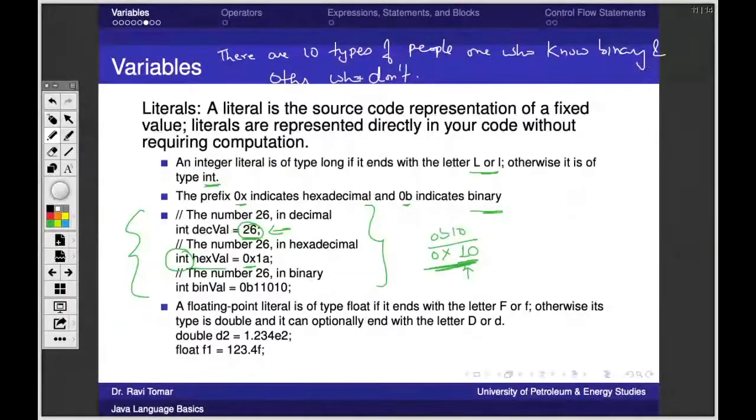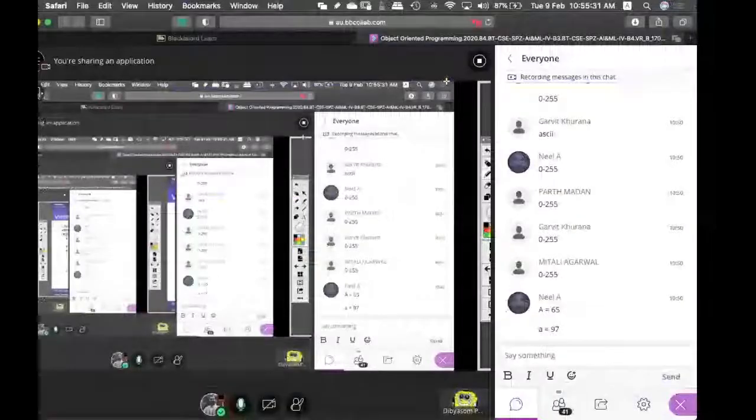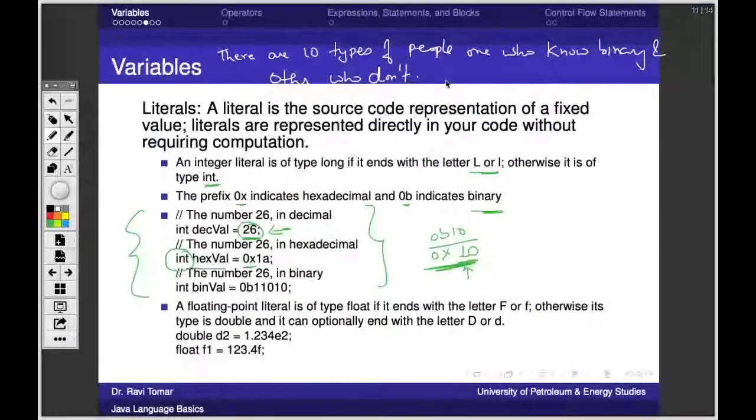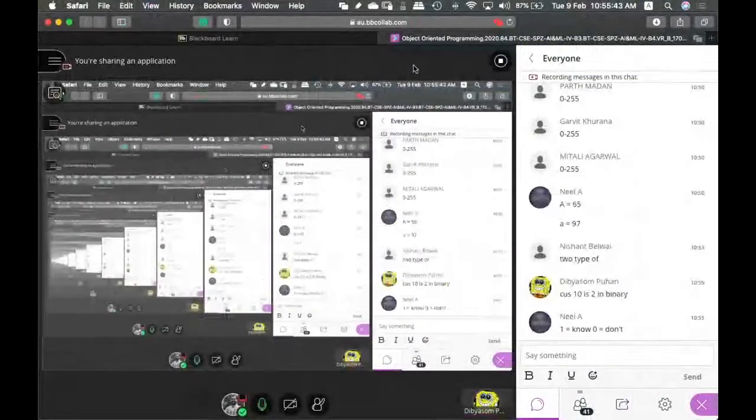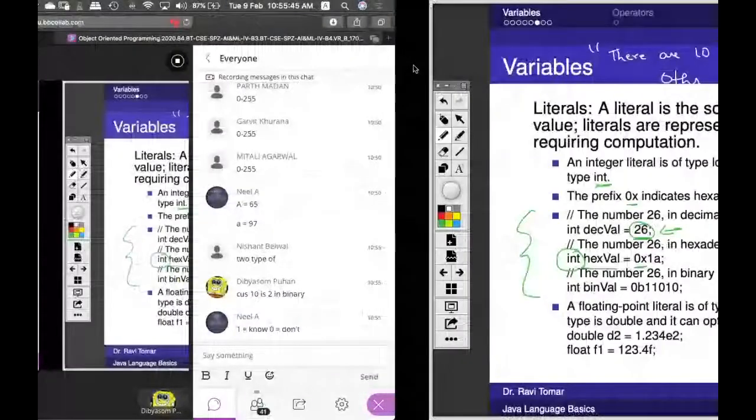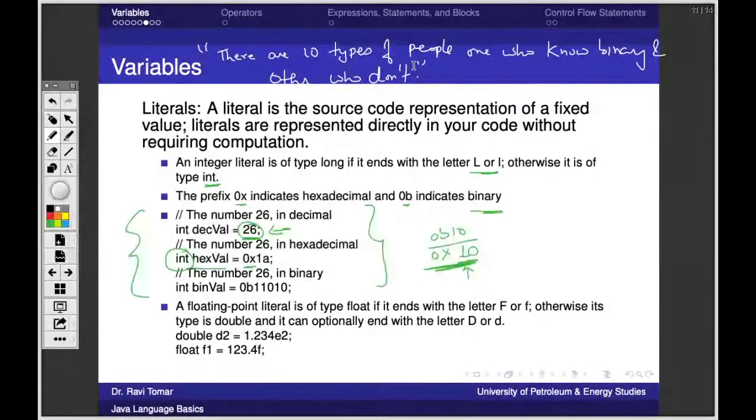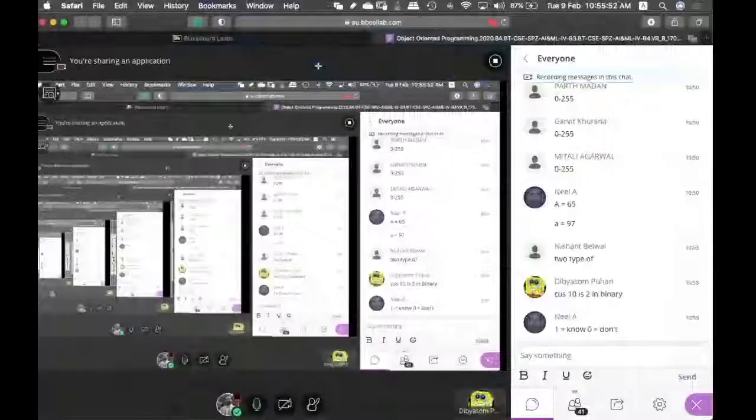There are two types of people, one who knows binary and others who don't. What does it mean? Tell me this statement. So how are you reading this? Tell me how you are reading this part. What is this written?